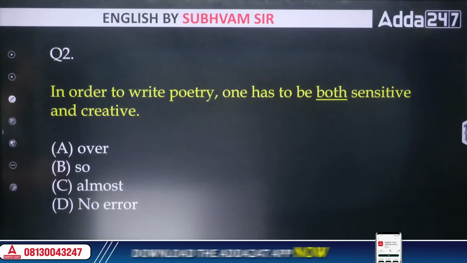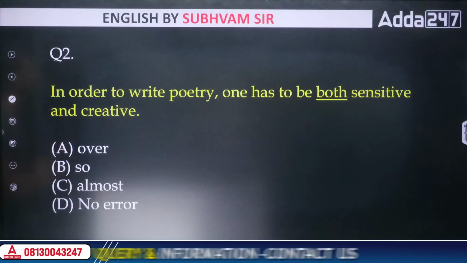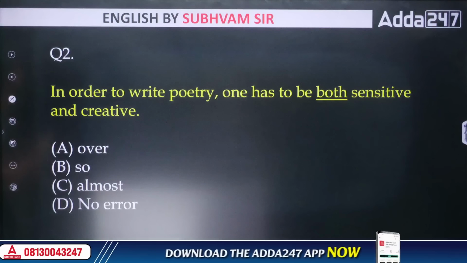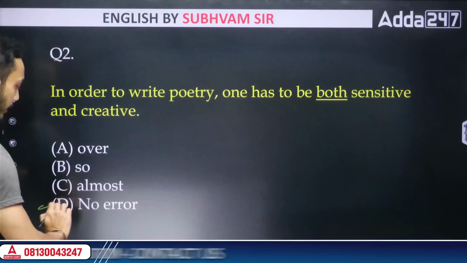One has to be over sensitive and creative. One has to be so sensitive and creative. One has to be almost sensitive and creative. Or do we say that this sentence has no error? We can with confidence say that this sentence is no error.